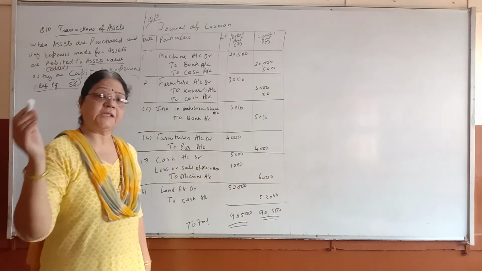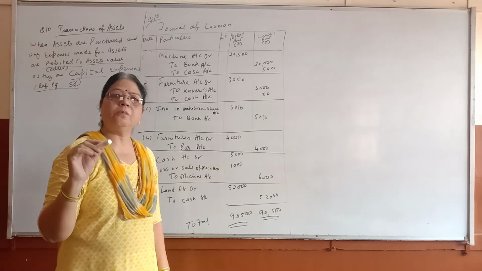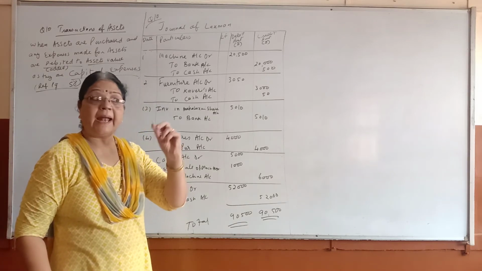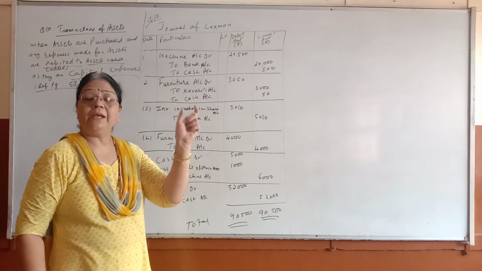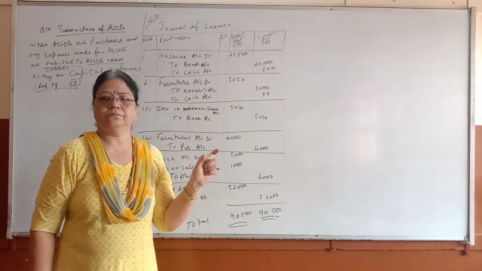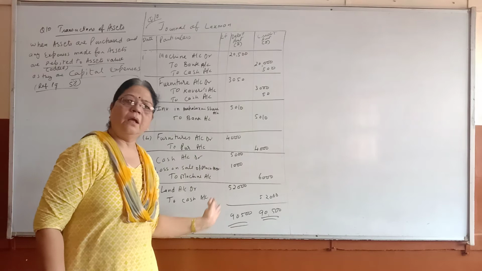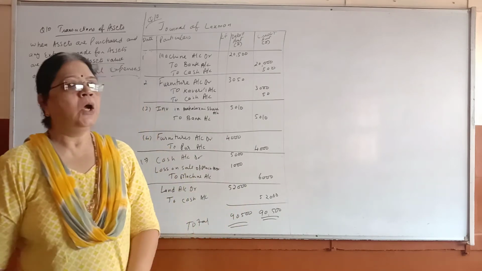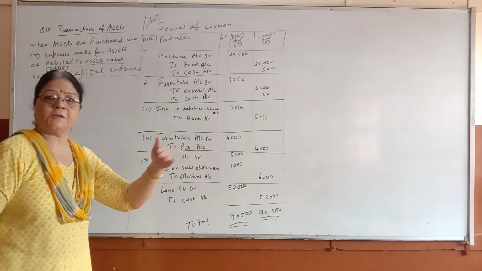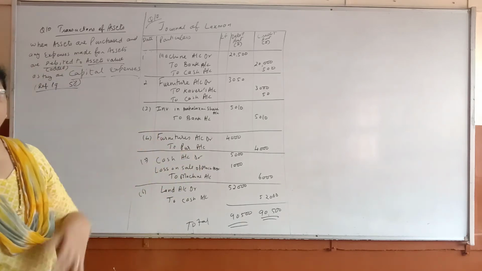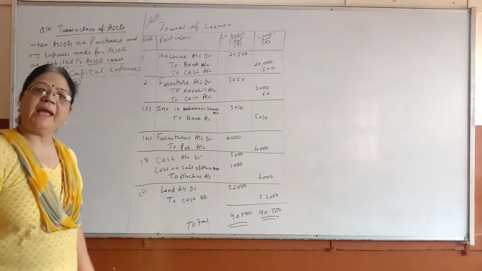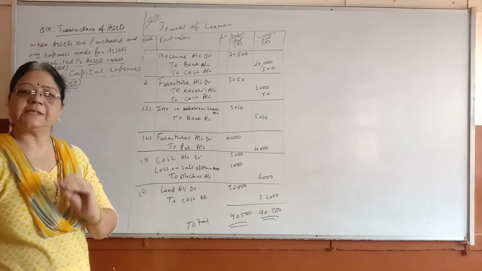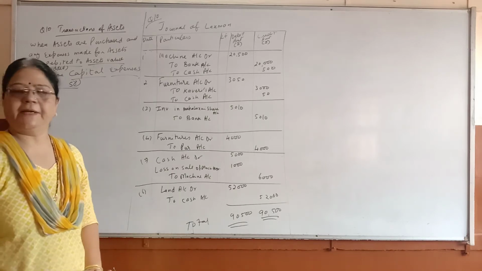Now the expenses which are made in order to purchase those assets, those expenses are added in the value of the asset. When we do the sum, when we do the transaction, you will be able to get the clear idea. Okay children, so whatever you have spent in purchasing that asset, that will be added in the cost of the asset, because it is a capital expense, not revenue expense.